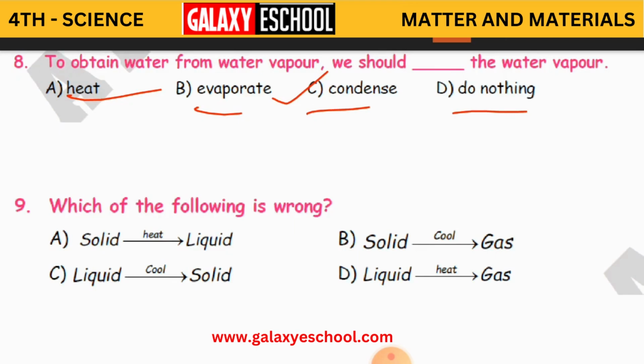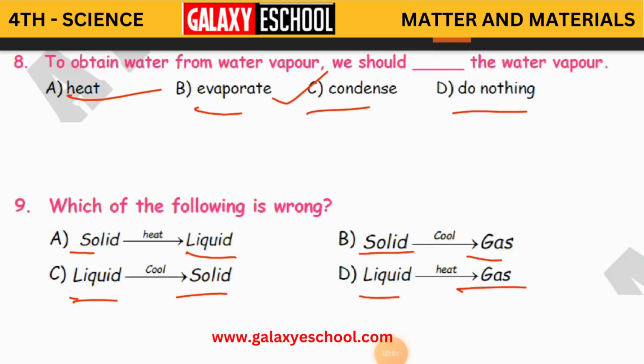9th question. Which of the following is wrong? So here some statements are there. Solid after heating turns into liquid. Liquid after cooling turns into solid. Solid after cooling turns into gas. And liquid after heating turns into gas.